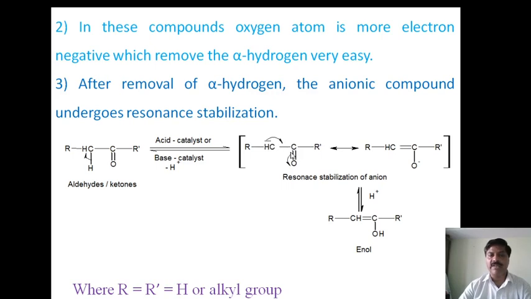Due to that anionic oxygen atom, it easily attracts the proton to form the enol form. Therefore, these three points or three evidences show that the alpha hydrogen atom is more acidic in nature.